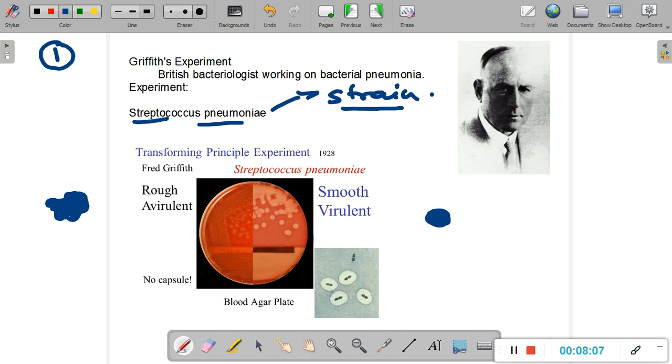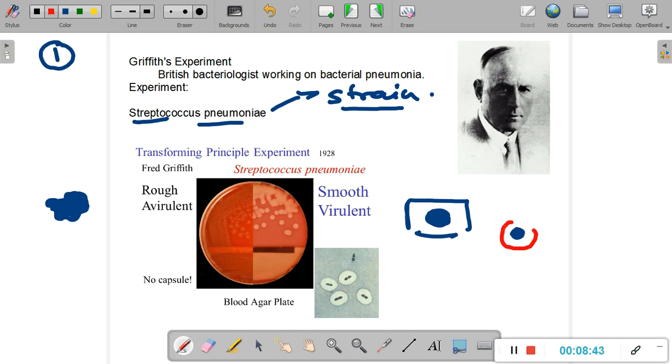Now, why was the smooth colony smooth? It was smooth because the Streptococcus bacteria of the smooth strain, and let me draw a coccus bacteria first. So coccus is a spherical bacteria. Okay, so this is a bacteria. Now don't confuse the two. This is a colony. This is a group of millions of these bacteria, and here I've just drawn one coccus or a spherical bacteria. Coccus is a sphere. Now the Streptococcus pneumoniae of the smooth colony had around them a capsule.